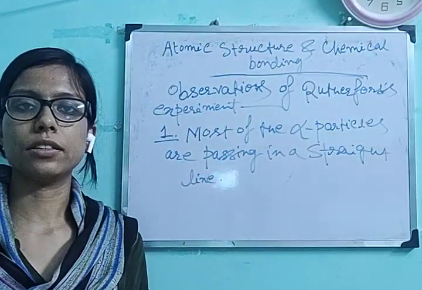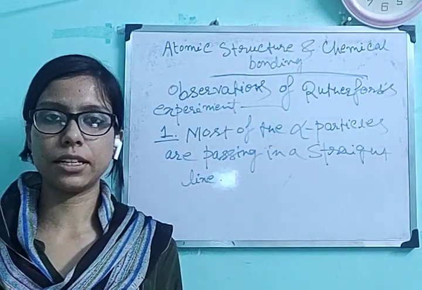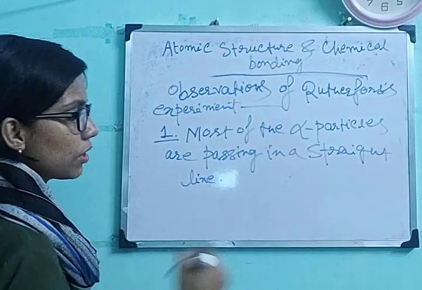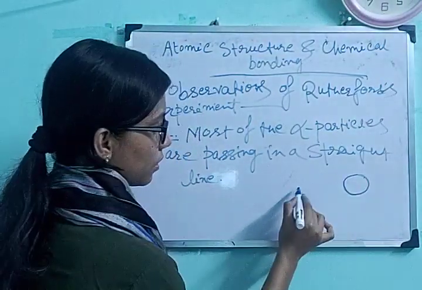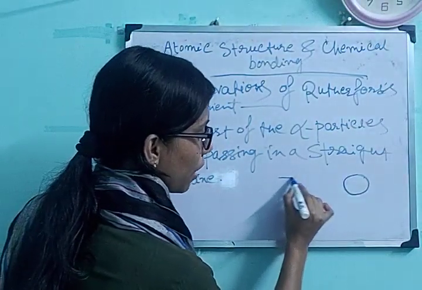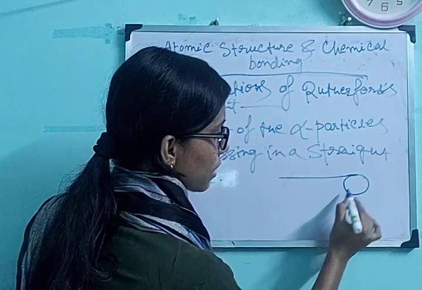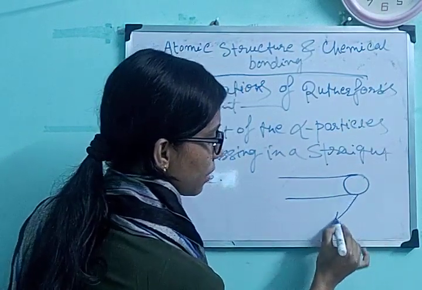The second point is few particles are deflecting at a very small angle. Okay, so the experiment was like that the alpha particles are going and few particles that are touching at the side position, they are deflecting at a small angle.